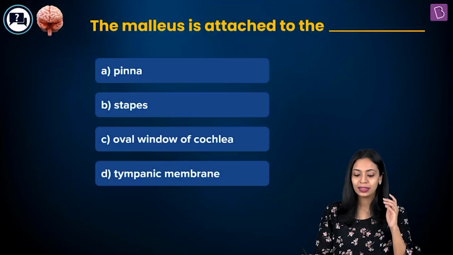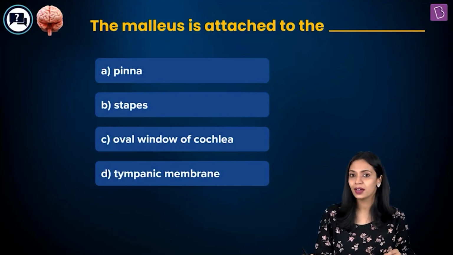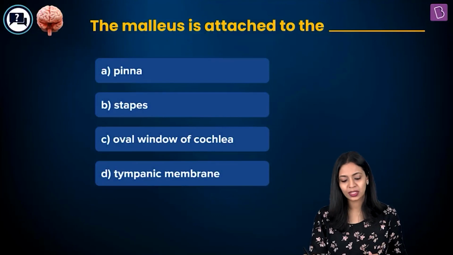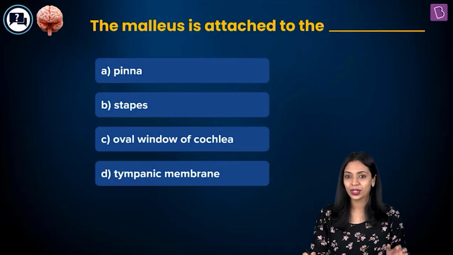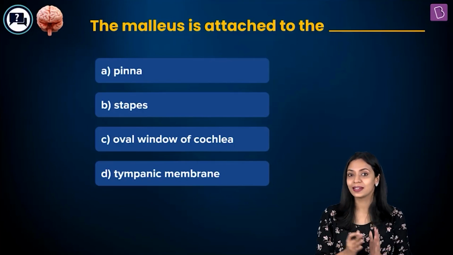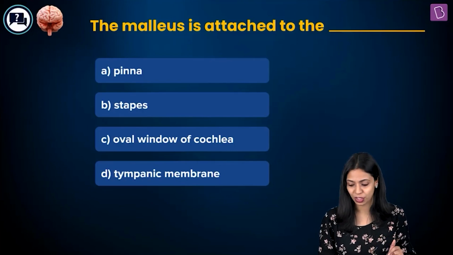Here's the question. The malleus is attached to the dash. The options are pinna, stapes, oval window of cochlea, and option D, tympanic membrane. Now, what is the malleus? Malleus is one of the 3 ear ossicles that we find in the middle ear. So we have to find out what it is attached to among the given options.